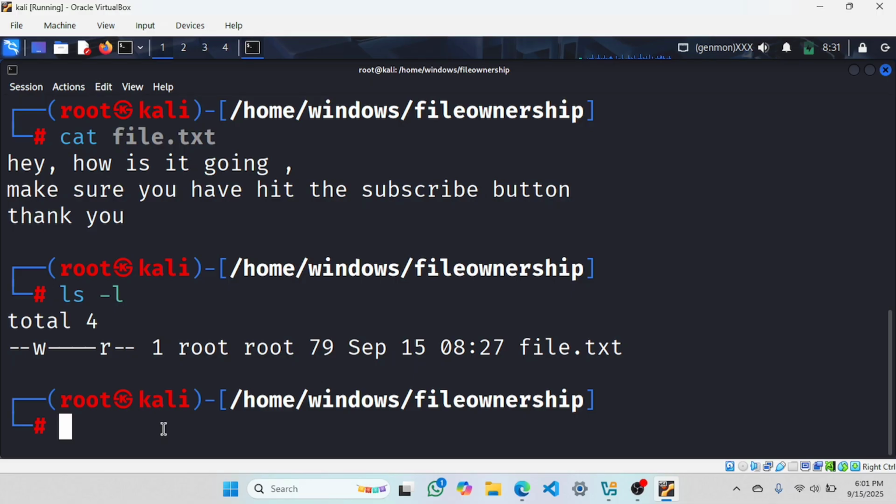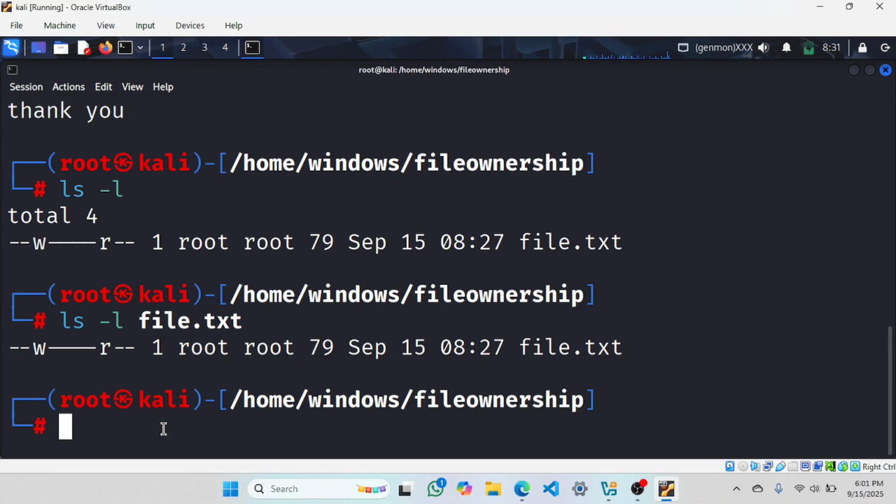Ownership, how to change an ownership for a file. Is it clear how to change it for a file? For example, if I have to check what was the file name, file.txt. Here you can see root is the owner of this file. Root is the owner of this file.